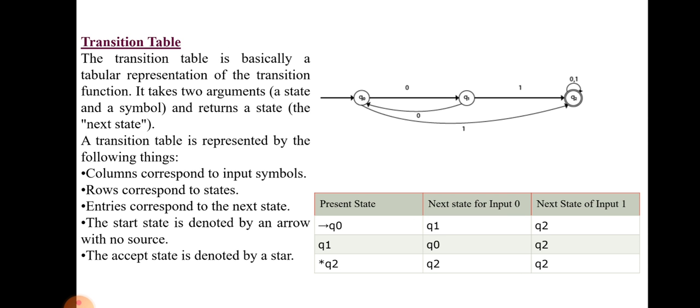There are 3 columns and 3 rows. For each and every input, the corresponding transition from one state to another state can be represented in the transition table. Columns correspond to input symbols and rows correspond to the states. The start state is denoted by an arrow symbol without any symbol representation, and the final state, the accepting state, is denoted by a star symbol.